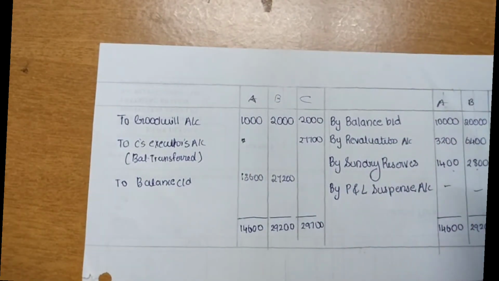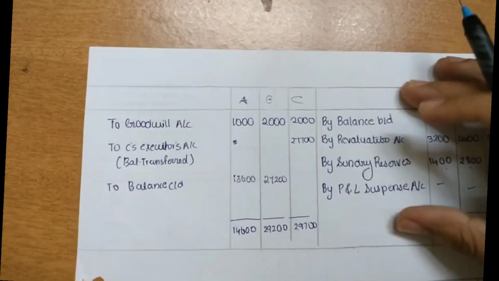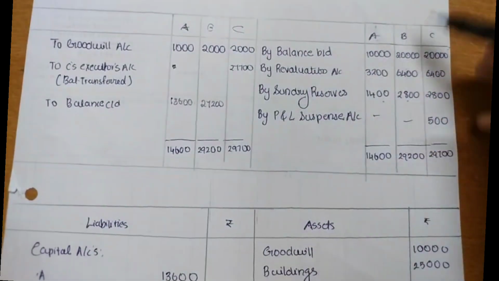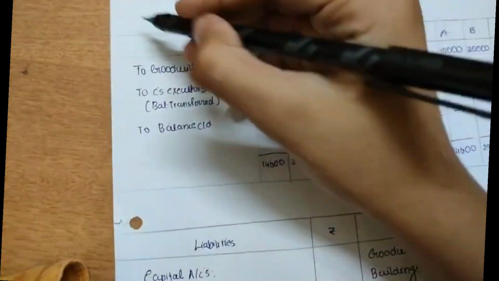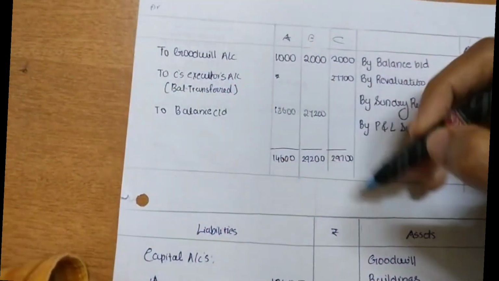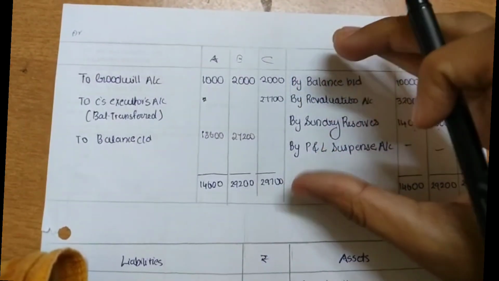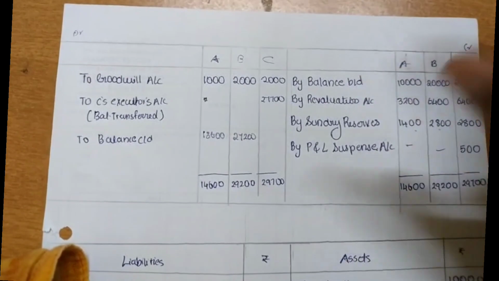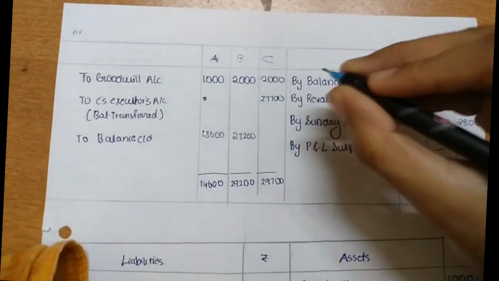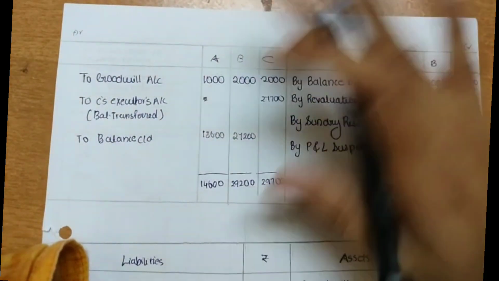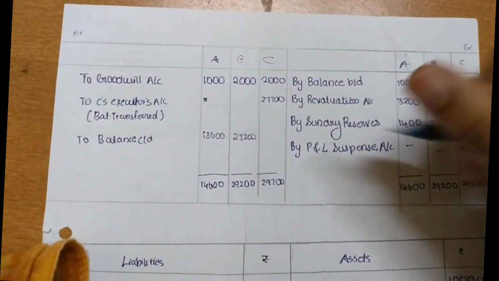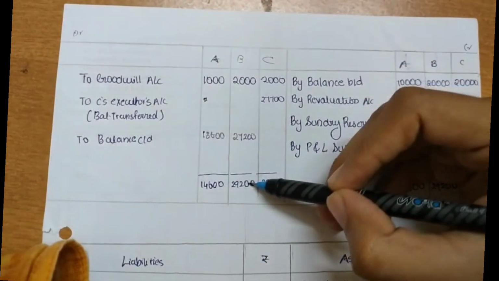There is nothing else to say, so we are going to total both sides and we will get these as the total amounts. The credit side will be the greater side, so we are going to write the same amount on the debit side itself. Okay, please write everything else, but don't copy my capital account into your book, because I have no time to write everything. That's why. Please don't copy mine. So the same amount has to be written on the debit side.